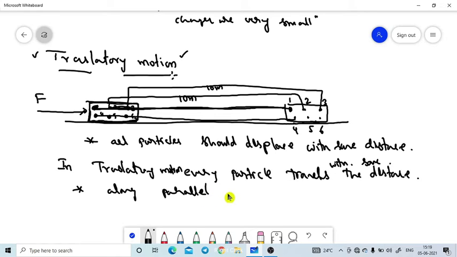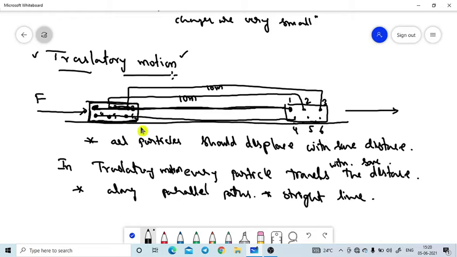They are also traveling in a straight line. All are traveling in a straight line only.